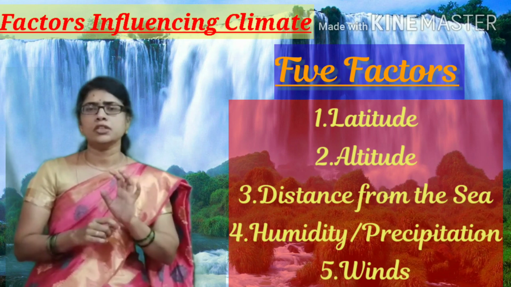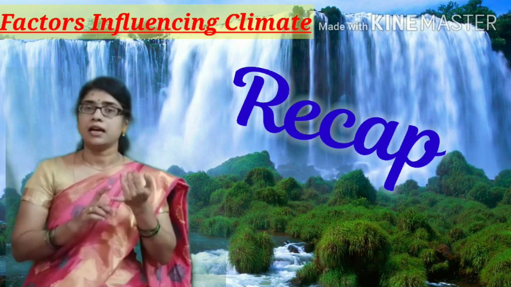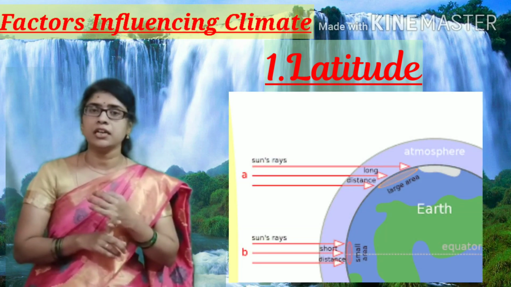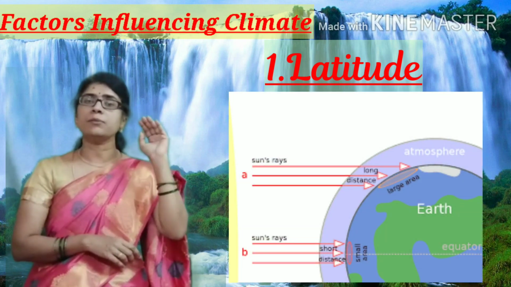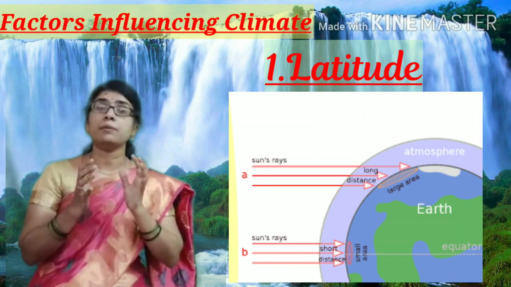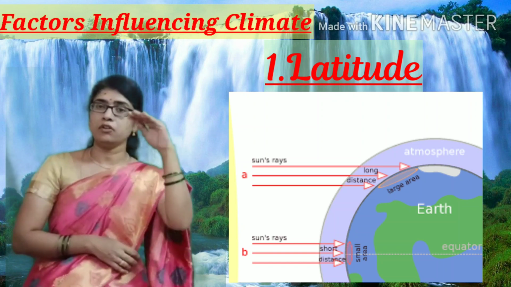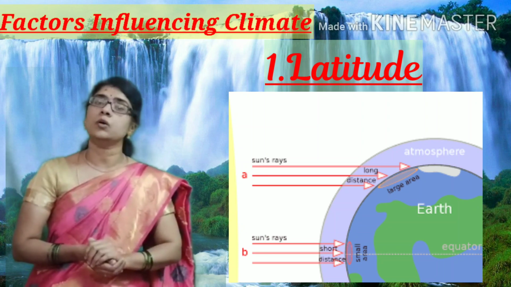So, I will recap once again. Latitude. How is latitude influencing climate? When we are moving farther from the equator, the climate is getting colder. Near the equator it is hotter, but when we go farther from the equator it is becoming colder.